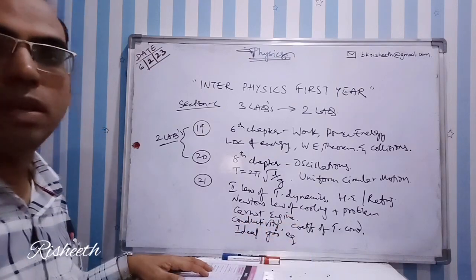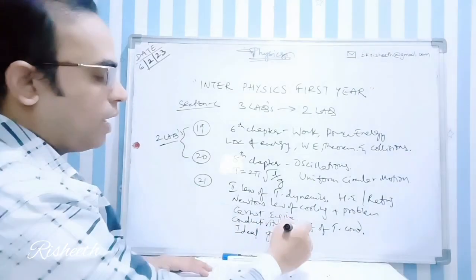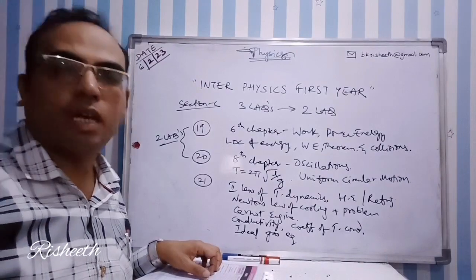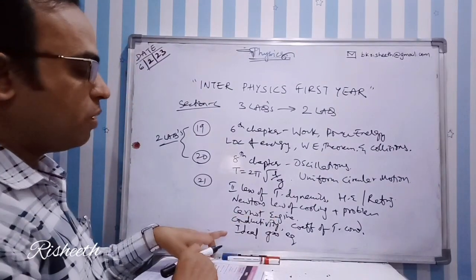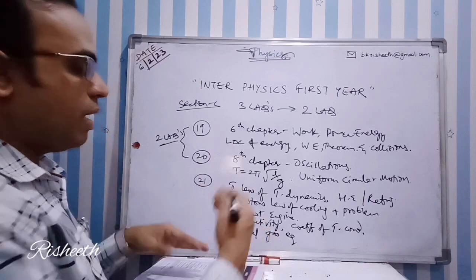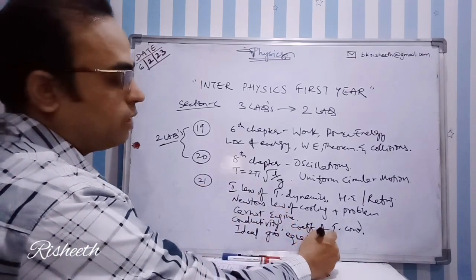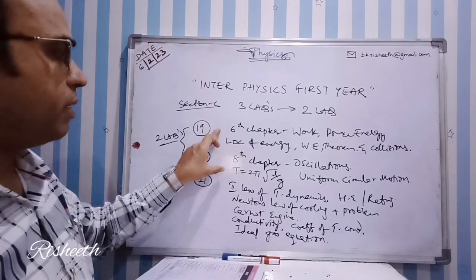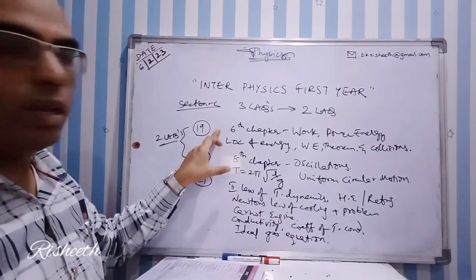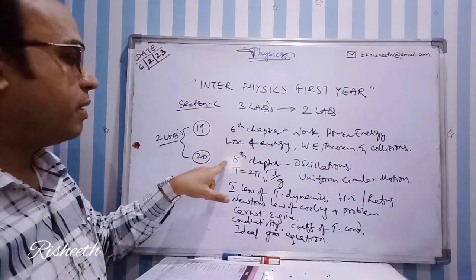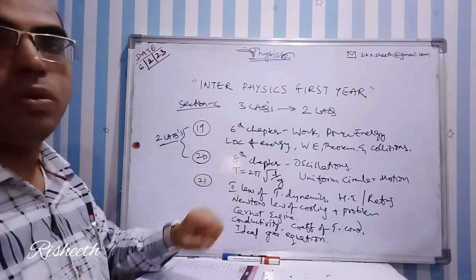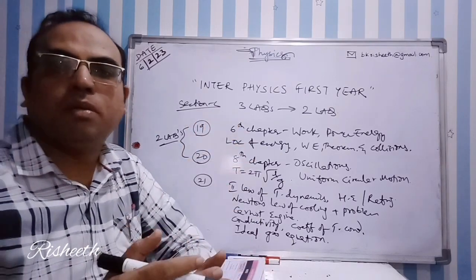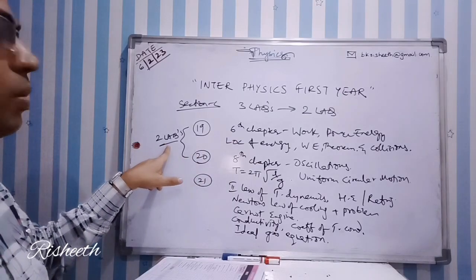You already had this in your chemistry, but this is a different thing. And in this you have again a sub question: which law is preferred for the purpose of thermometry and why. So here the definition of Boyle's law, definition of Charles' law, and from that you should derive the ideal gas equation. If you observe closely, if you are perfect with the 5, that means in the 19th question you have 3 long answers, and in the 20th question, the 8th chapter, 2 long answers. If you are perfect with these 5, including the different problems, then you can easily attempt 2 LAQs.